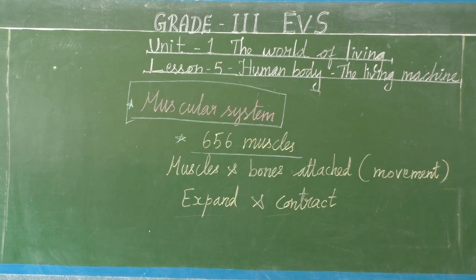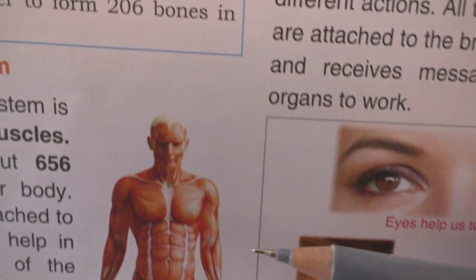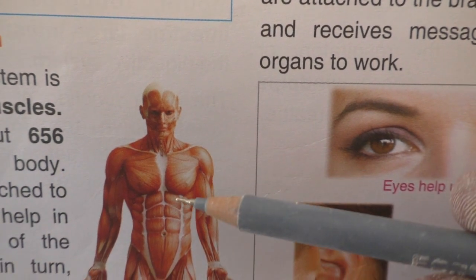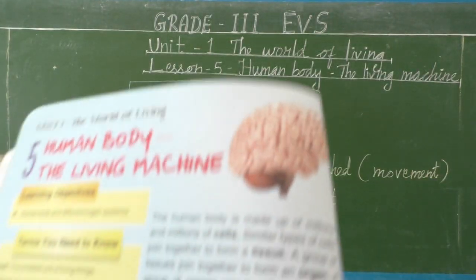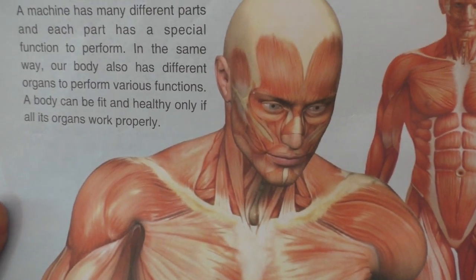Clear children? So this is the muscular system. Okay, different muscles. See, the muscles are different in our body. Different kinds of muscles are there.